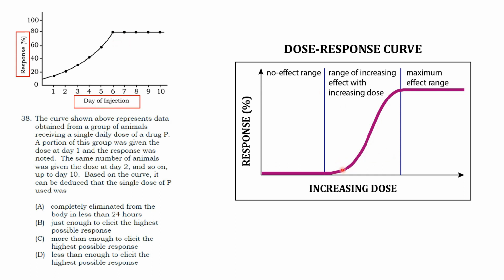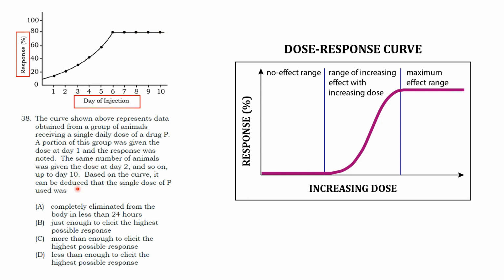So here, when you reach the maximum effect range, further increase in dose beyond this range produces little extra effect. Same as here. When you reach this maximum effect range, when you add more dose as the day goes by, little to no effect will be the outcome.